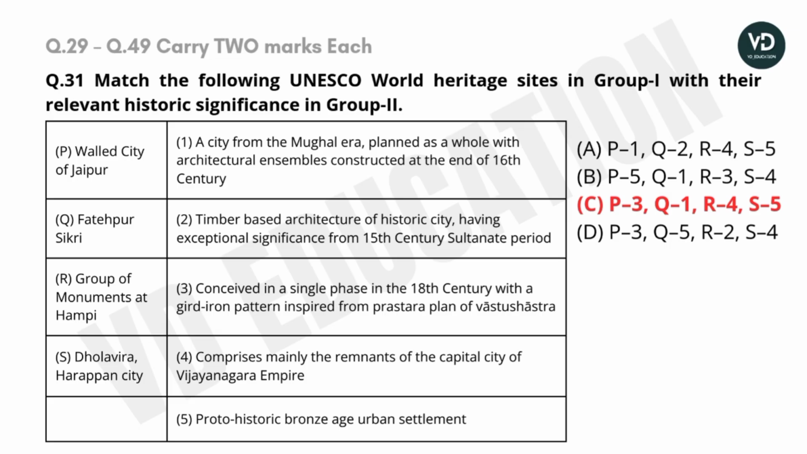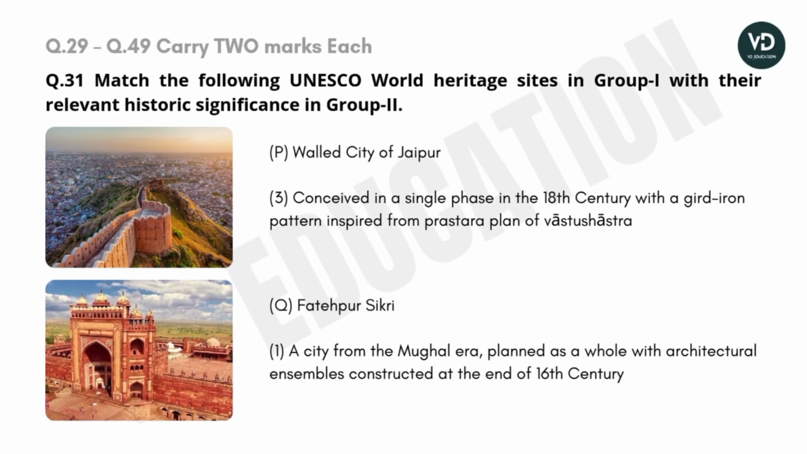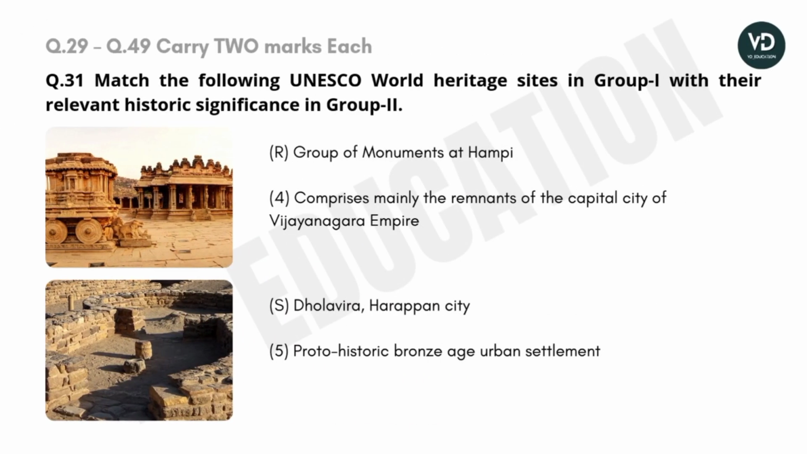Here they have provided 4 options and option C is the correct option. Walled city of Jaipur is connected with the city conceived in a single phase in the 18th century with a grid iron pattern inspired from the Prastara plan of Vastu Shastra. Fatehpur Sikri is connected with the city from the Mughal era planned as a whole with the architecture ensemble constructed at the end of the 16th century. Group of monuments at Hampi comprises mainly the remnants of the capital city of the Vijayanagara Empire, and Dholavira Harappan city is connected with the proto-historic Bronze Age urban settlement.